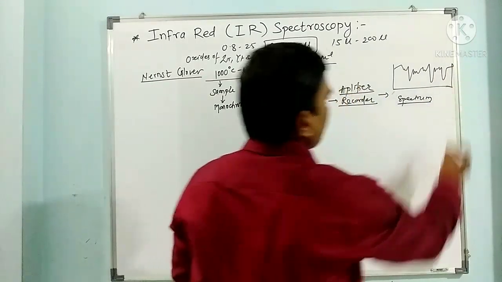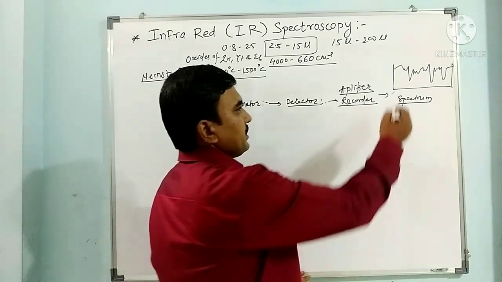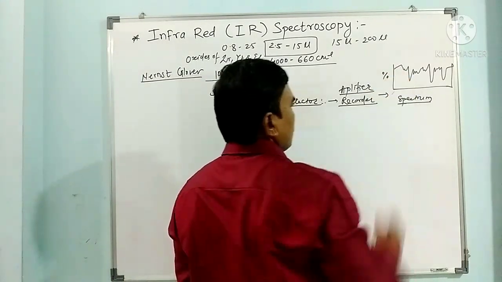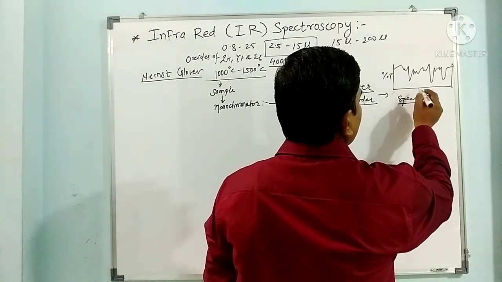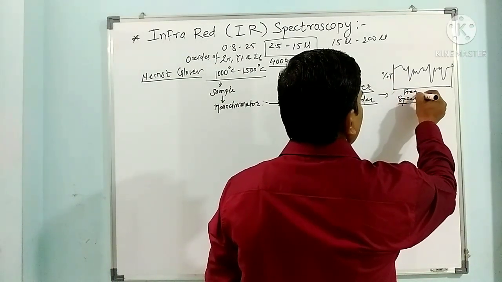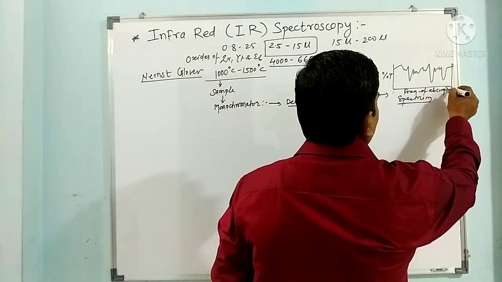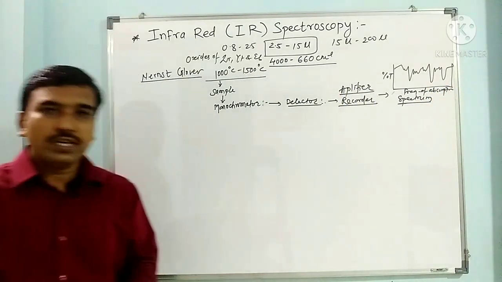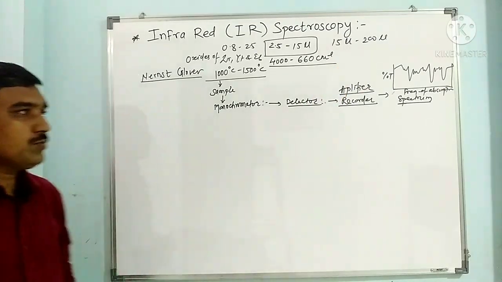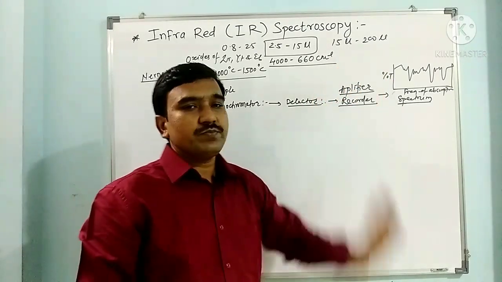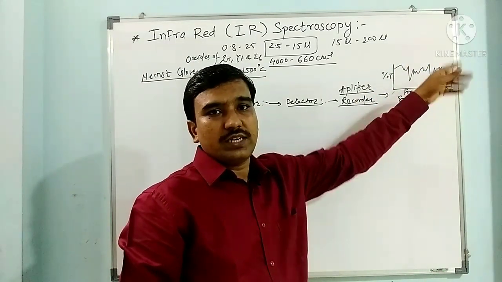So in this way, such a kind of IR spectra we get. This spectra has percentage transmittance versus frequency of absorption. When we plot a graph of percentage of transmitted radiation over the frequency of absorption, we get such a kind of graph. So finally, in the recorder, we have such a graph.